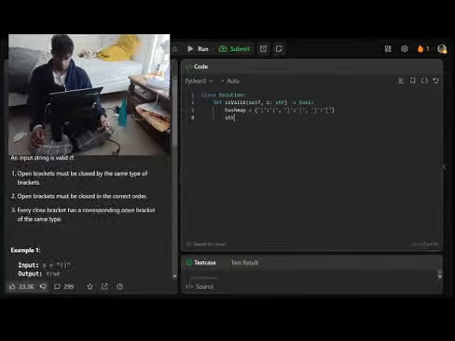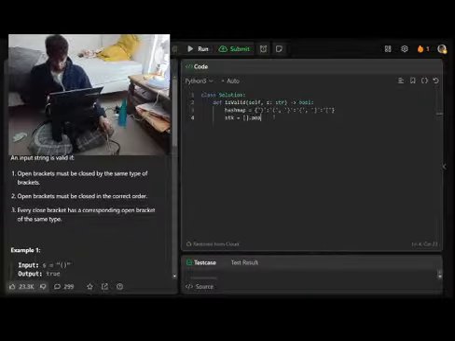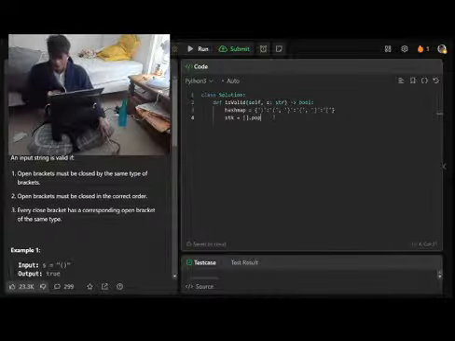Now in Python, the easiest way to build up a stack is just to use an empty list, and that's why I wrote it from left to right there. We append when we want to put stuff on the top of the stack, and we pop, which takes it off the right side, so we're always appending to the right and popping from the right. That gives it that last in, first out, or LIFO quality, where the last thing that goes in is the first thing that gets popped off.